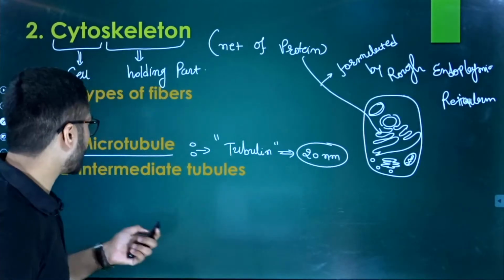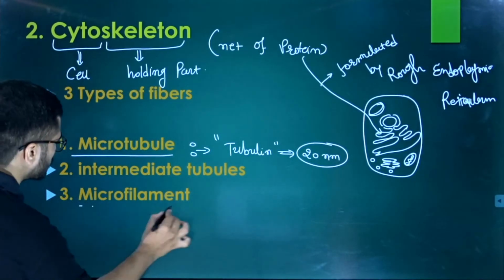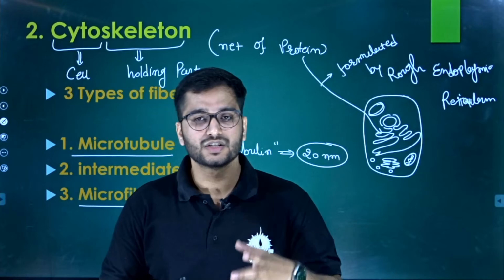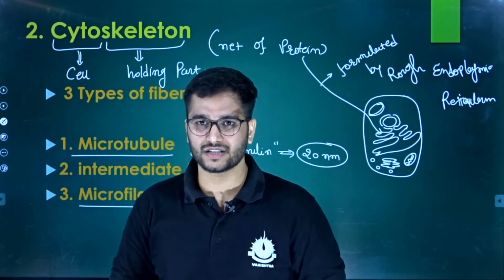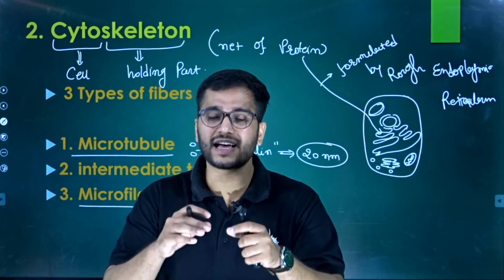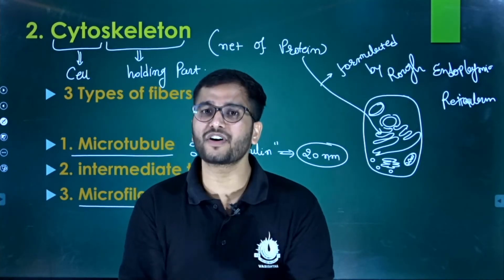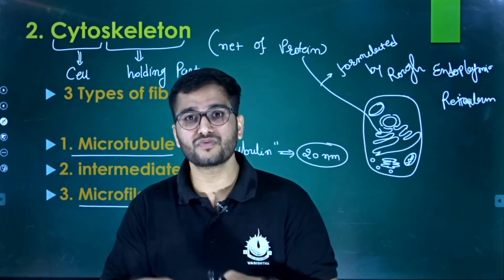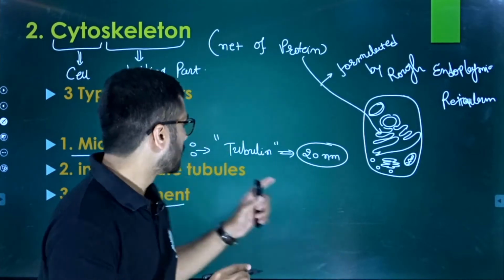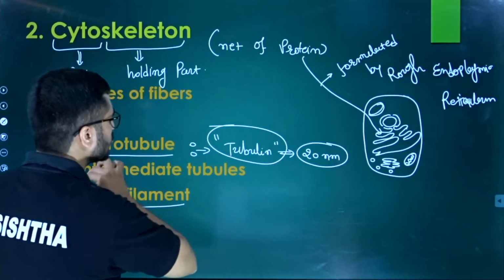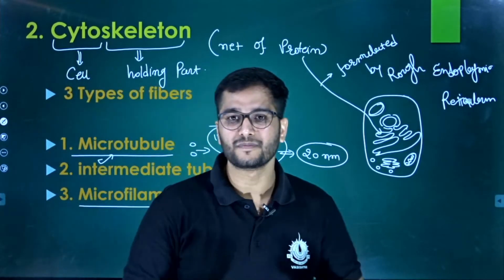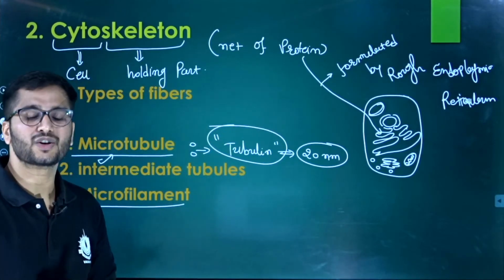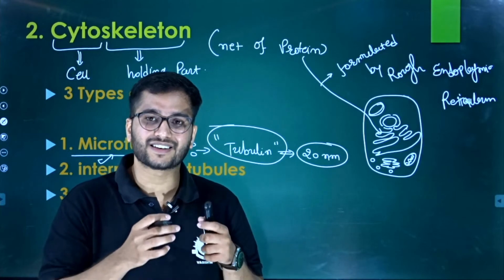The other one is the intermediate filament, but we first have to talk about the microfilament. See, microtubules you already see in lots of places, like meiosis and mitosis. During cell division, there will be the formation of spindle fiber, and the spindle fiber is made up of tubulin protein, nothing but the microtubule.